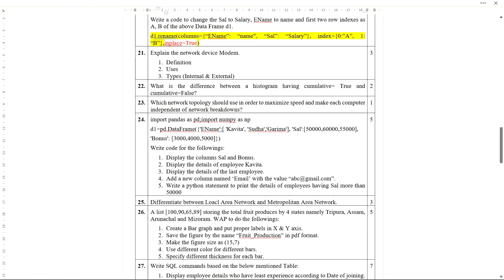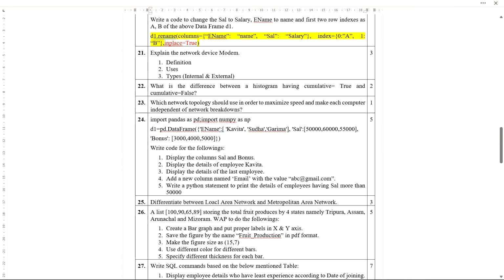So the next question is: what is the difference between a histogram having cumulative equals to true and cumulative equals to false? Basically, if we write cumulative equals to true, then each bin will represent the number of data points that fall within that class, as well as all the data points below that particular class added. The last bar of the histogram will display the total data points present in the particular list or data source.